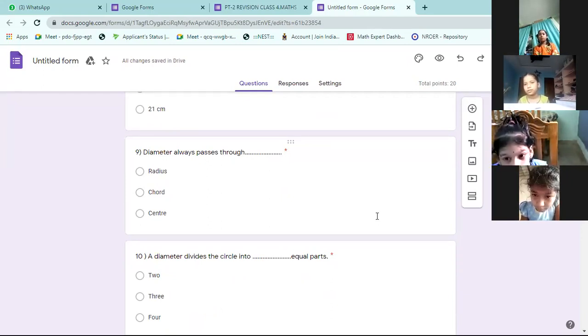Sir, can you show 8th question? On the board. Diameter divides the circle into two equal parts. Always two equal parts. Semicircle, semicircle. Very good, Tanmay. Thank you, sir.